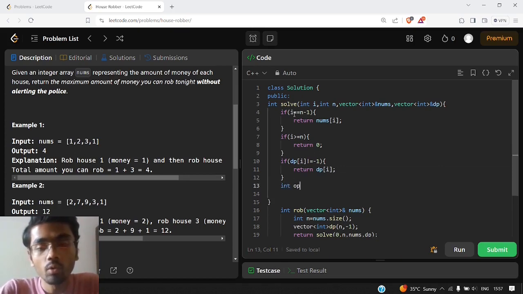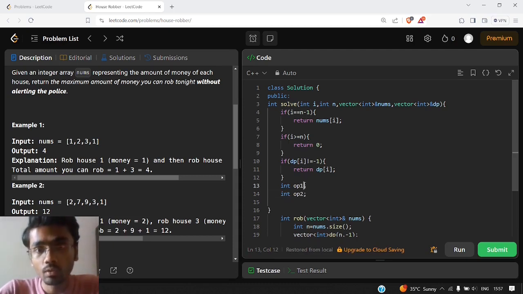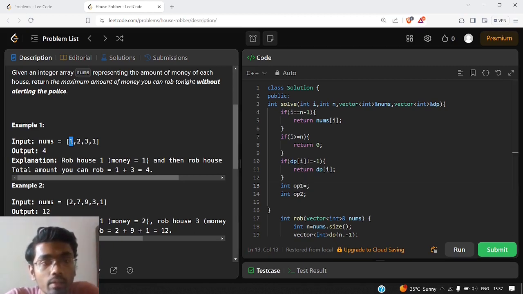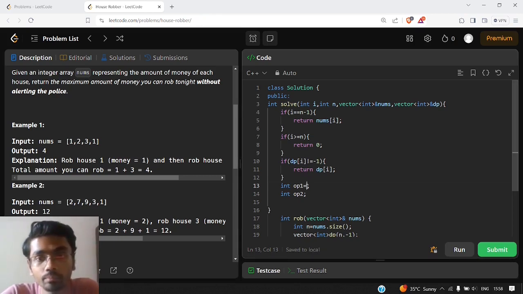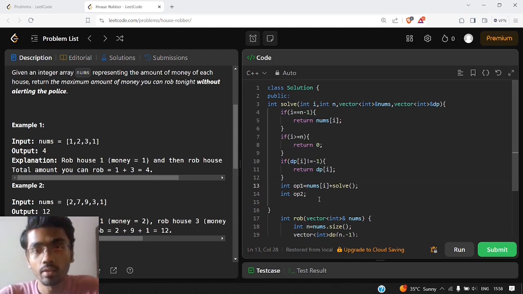So now we have two operations. Let us define them as OP1 and OP2. So what is the first operation? Let's say we are robbing this current house, house number 0. So we will take the money of that house and add that to our answer, as well as solve further by calling the recursion.